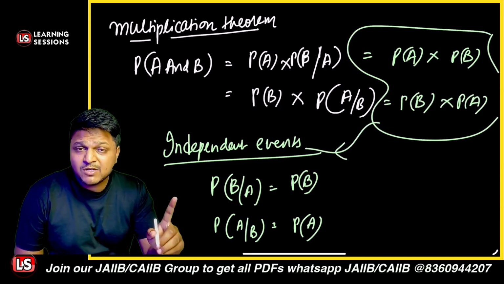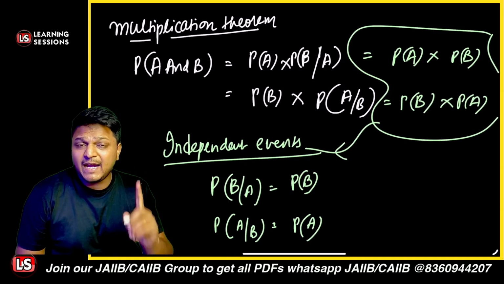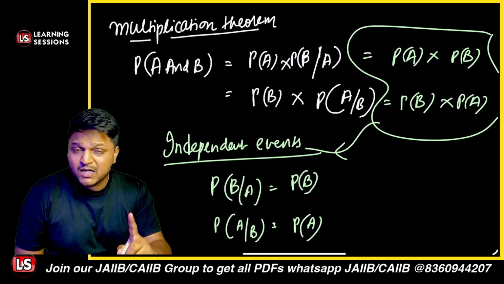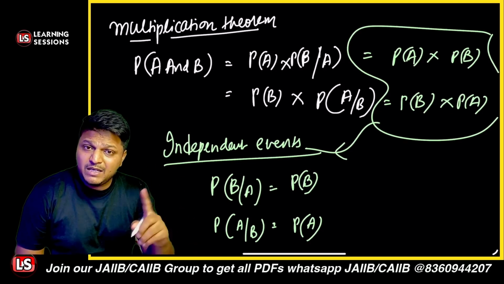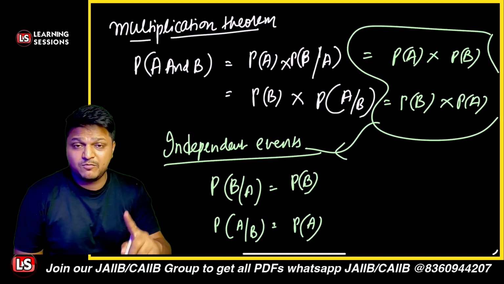Otherwise, the probability of A and B will be equal to the probability of A multiplied by the probability of B given that A has occurred, right?